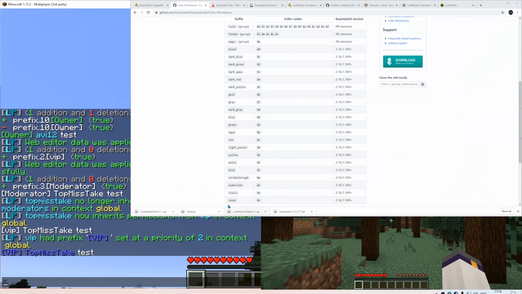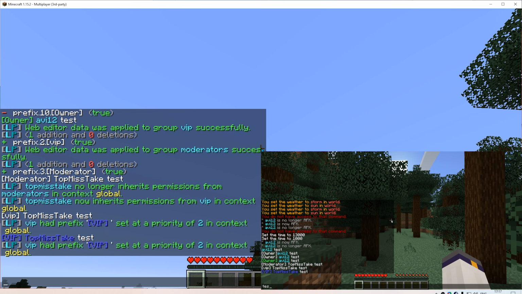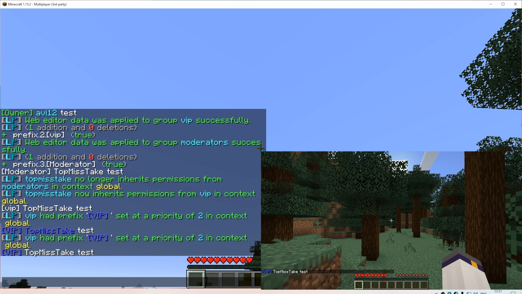In other words, if I want to reset the nickname from whatever point, I use &R. So, in order to make the color apply only up to the VIP and not over, I will just put right here after the bracket &R, and it looks normal.